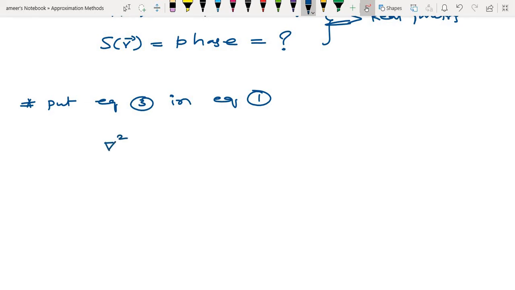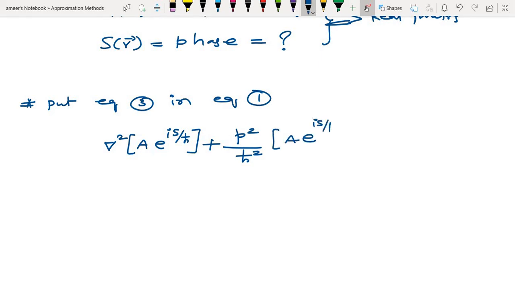Del square of psi of r, that is A into e power iS by h cross, plus p square by h square into psi of r, A into e power iS by h cross, is equal to 0. Call this equation 4. Now how to simplify this?